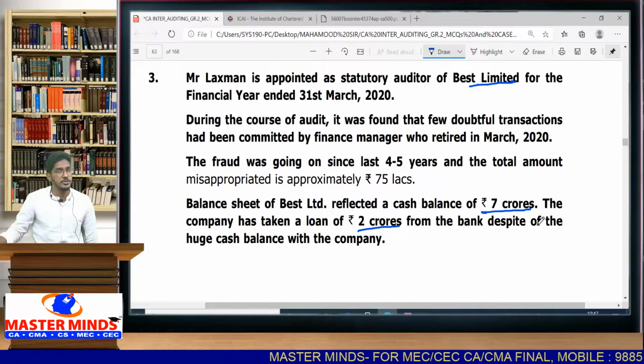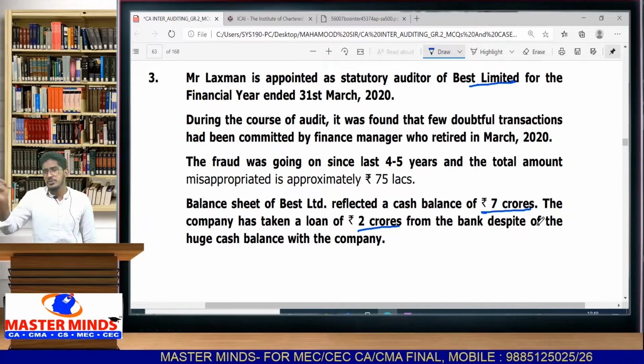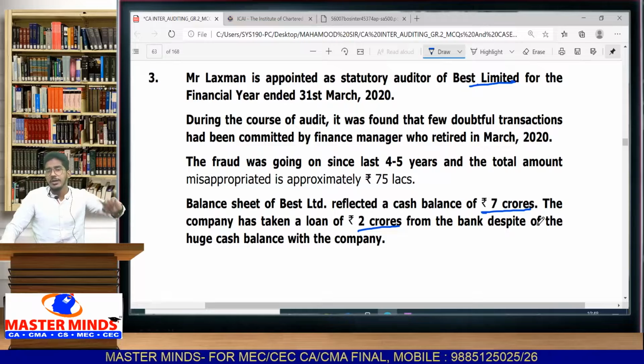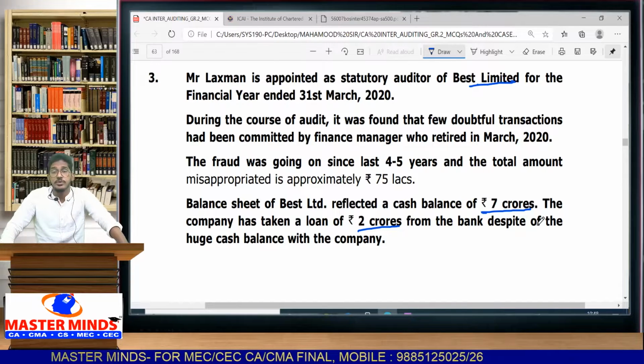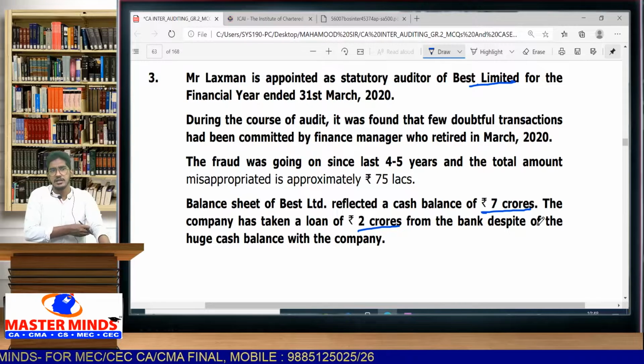Now it sounds something fishy to me. There are cash reserves of 7 crores. If there is a requirement of funds, they can use this 7 crores. Why are they going to the bank for a loan of 2 crores? There could be something wrong. Might be this 7 crores cash balance may not be a real balance. They are inflating.